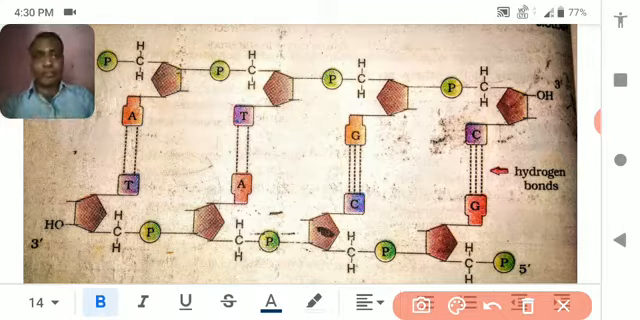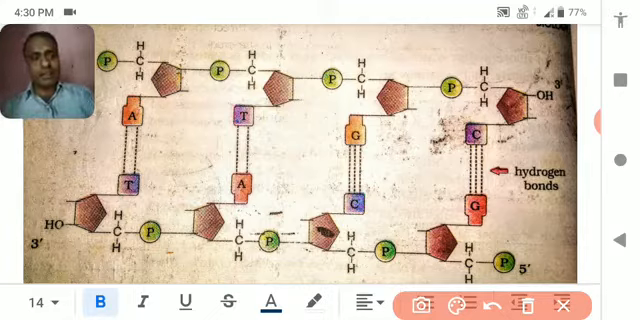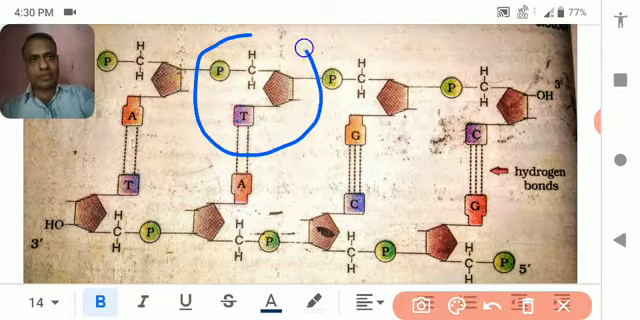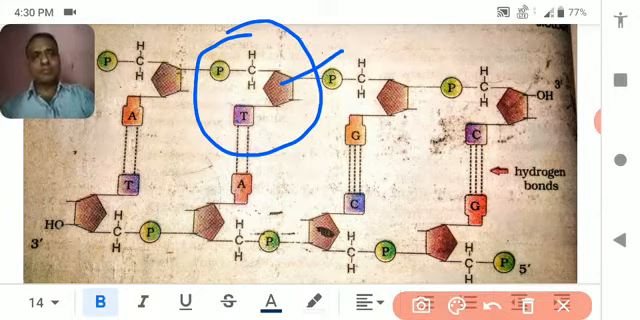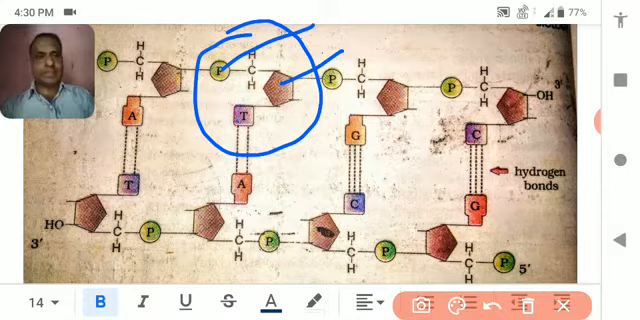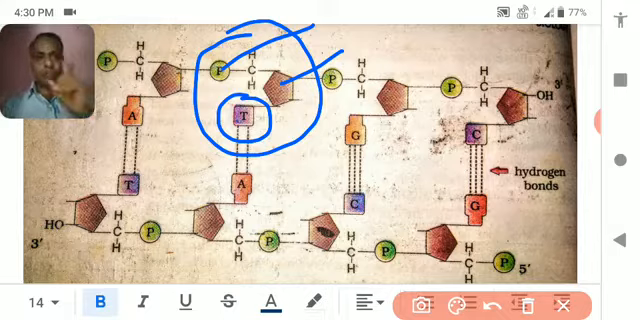Now we are going to study more about the structure. Now you can see this is one nucleotide. This one is one nucleotide. What is the nucleotide? It is the pentose sugar, this one is the phosphate group, or you can say phosphoric acid, and this one is the nitrogen base. So they are together called one nucleotide.